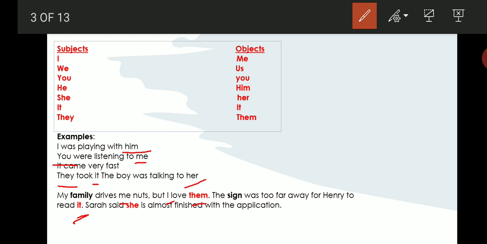It can work as subject and object pronoun. You have to decide it according to the context in which it is placed. If it comes at the beginning of the sentence and plays the role of a subject, it will be a subject pronoun. If it comes at the later part of the sentence, at the end of the sentence, then it becomes an object pronoun and it should play the role of an object in the sentence. Sarah said she is almost finished with the application. She is a subject pronoun. She is again talking about Sarah.